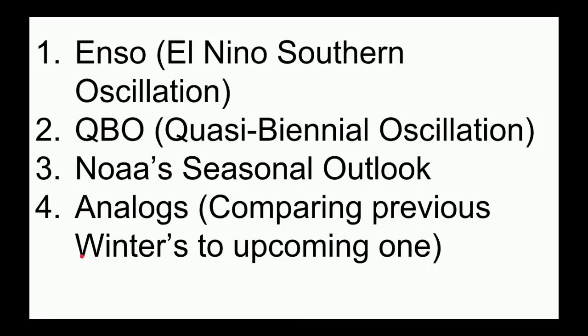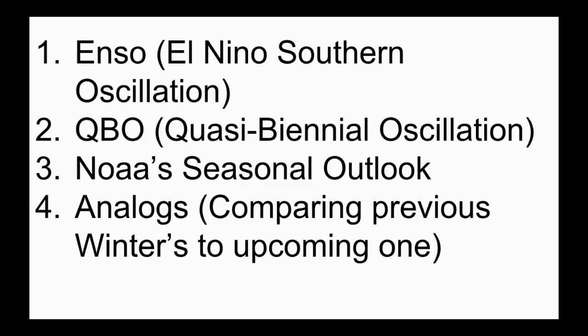The first factor we will be looking at is ENSO, which is El Niño Southern Oscillation. I'll explain that in further detail later on. The second factor is the QBO, which is the quasi-biennial oscillation. Again, I'll explain it later on. And the third factor we'll be looking at is NOAA's seasonal outlook.